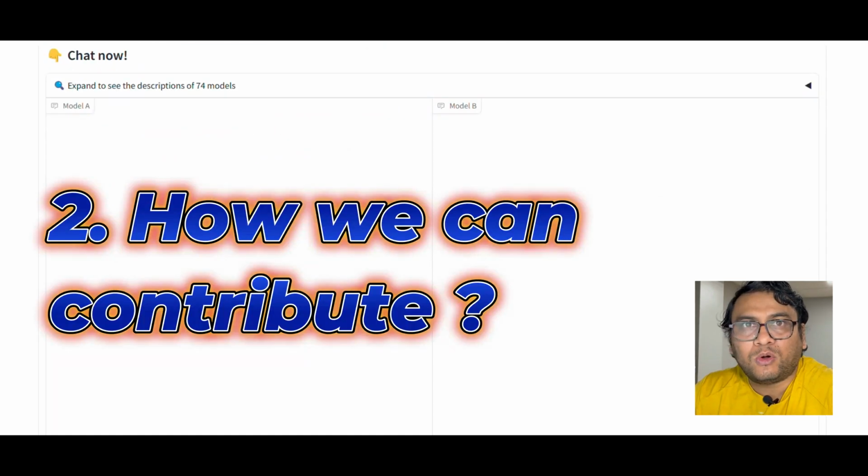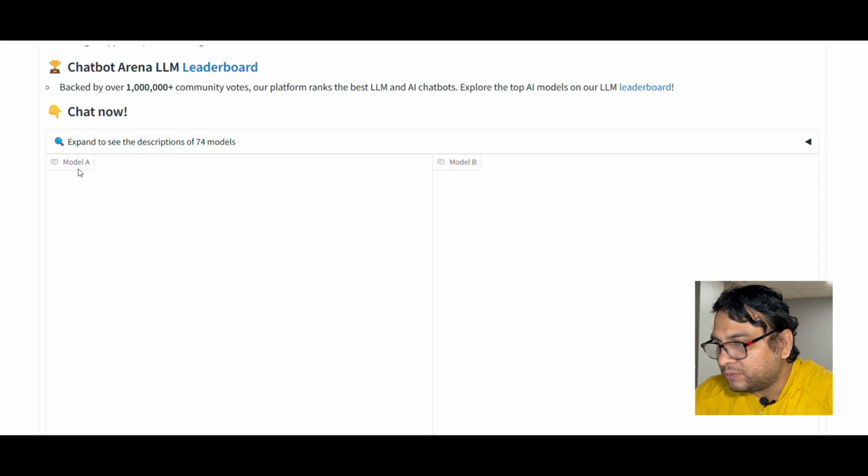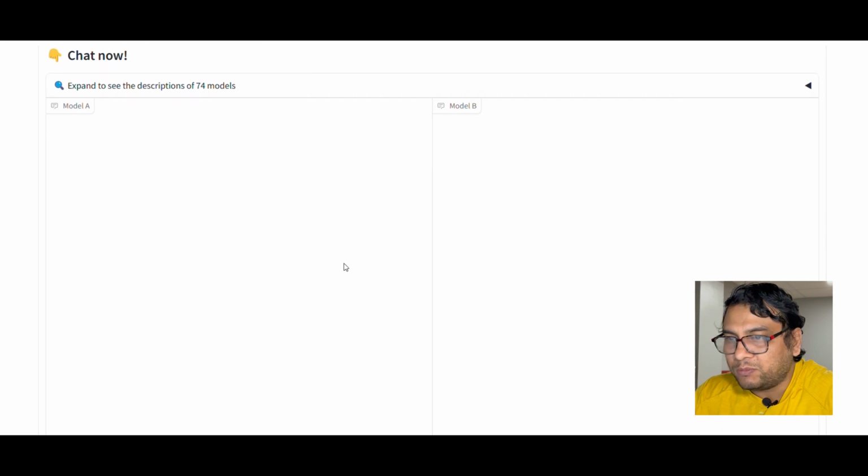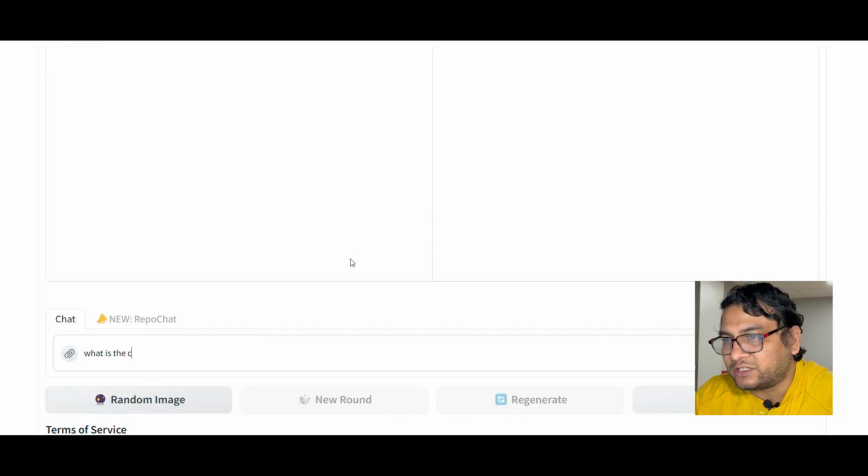Now I am going to talk about the second important point, that's how we can contribute to the scoring system. If you go to the bottom, you can see there is an option for model A and model B. We don't know which one is model A and which one is model B, and we will be giving our feedback without knowing which model we are comparing. So it's kind of a blind test. Basically, any preference you have for a specific model won't get reflected in the scoring.